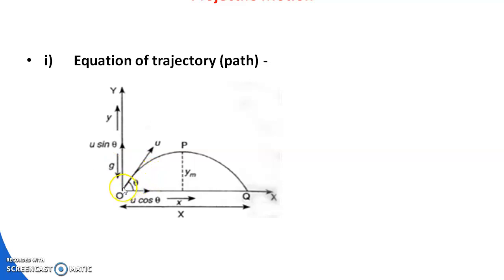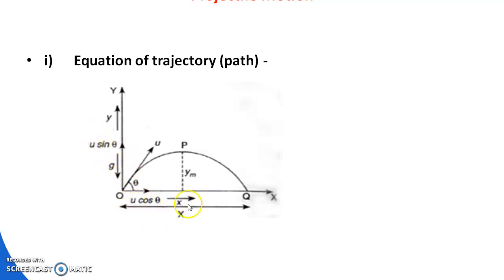Since it is thrown in this direction, it has two components. In the previous class on scalars and vectors, we already discussed splitting of vectors. Velocity is a vector quantity, so this velocity can be split. This is known as the resolution of a vector. We can resolve this velocity. It has a horizontal component, that is u cos theta, and a vertical component, that is u sin theta.